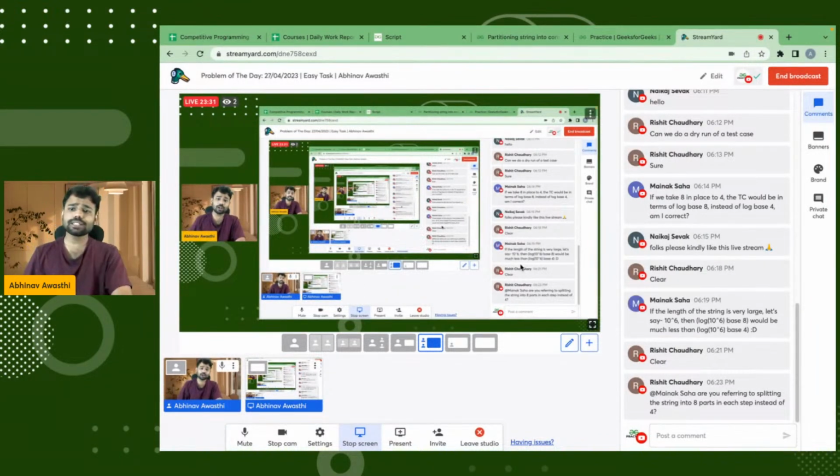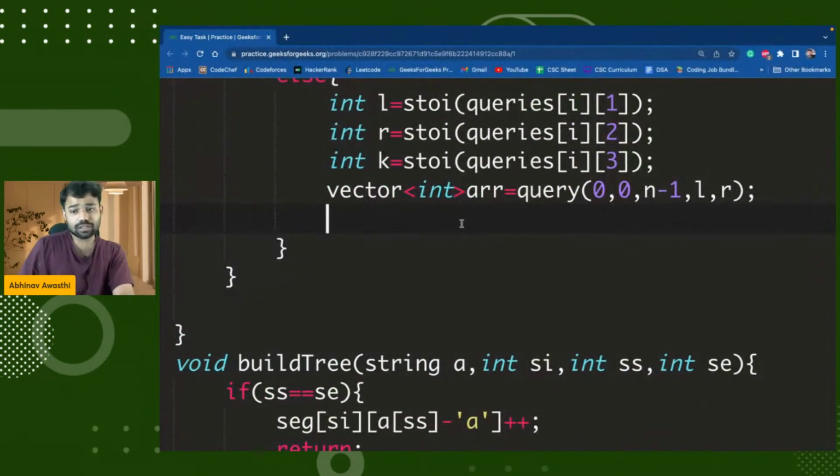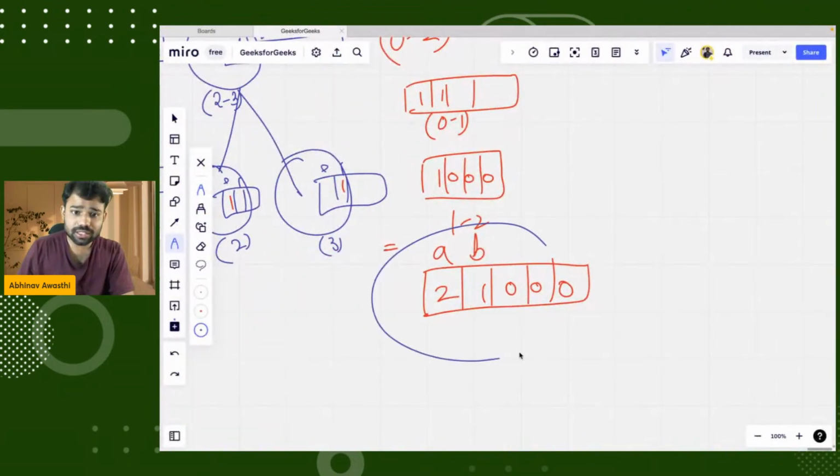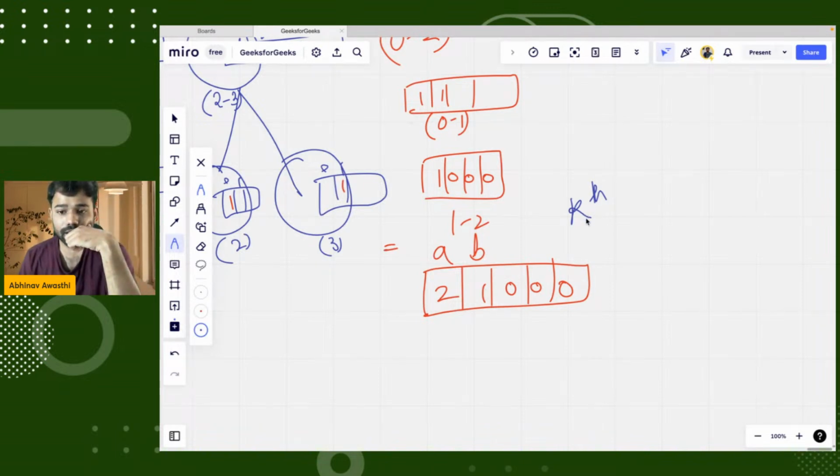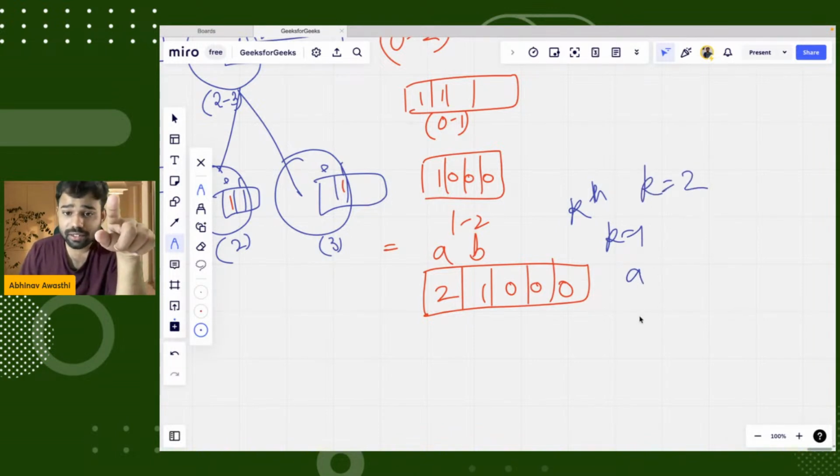Okay, now guys, you can see one thing that now I have to iterate through this array. So first I will iterate through this first. See guys, what we have to do is that let's say I want the kth largest. And k is 1. So my answer will be A. If k is 2, then also my answer will be A.